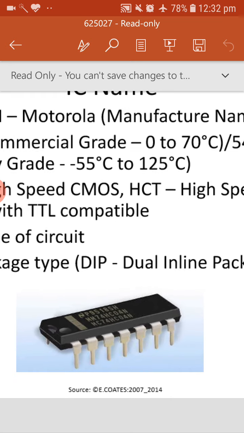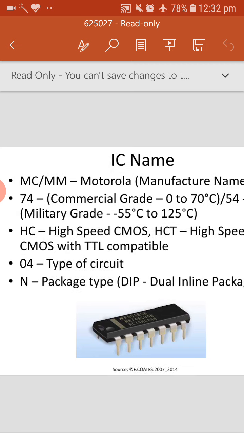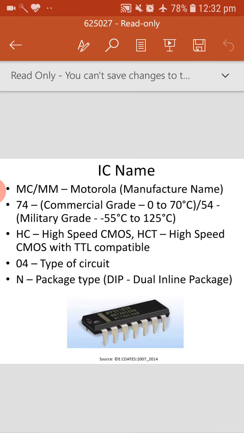Next, 04. 04 is the number given to the IC, the type of circuit. 04 is a NOT gate here. 00 is a NAND gate, 32 is an OR gate and 08 is an AND gate. So each gate has a specific number. 04 specifies the type of circuit, so this is a NOT gate, and because of that it shows 04.